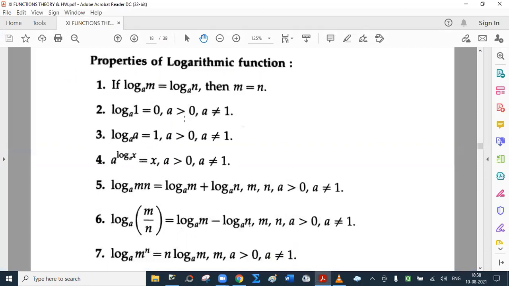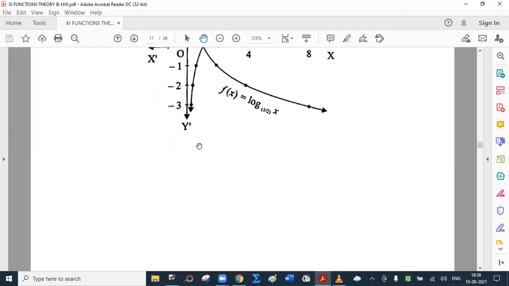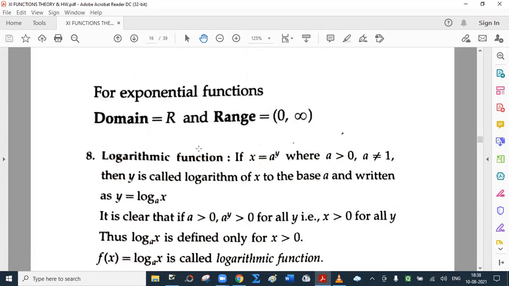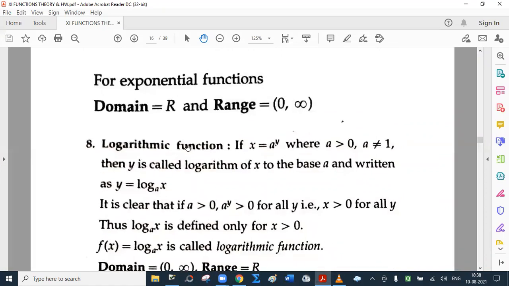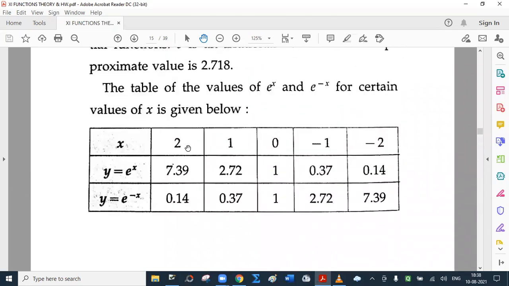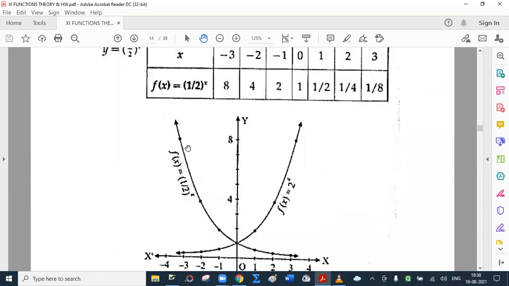This is, as I said, already uploaded on website. Actually, before we discuss logarithm, I should have told you about exponential function. Let me explain that.